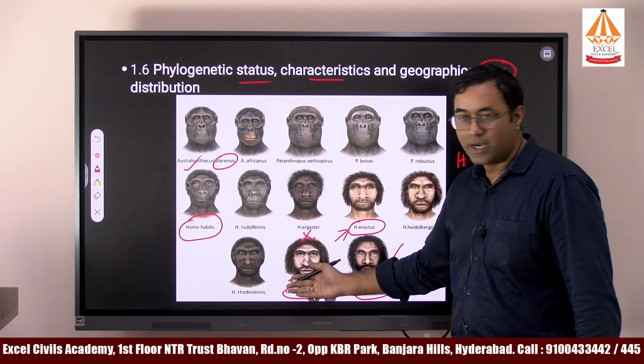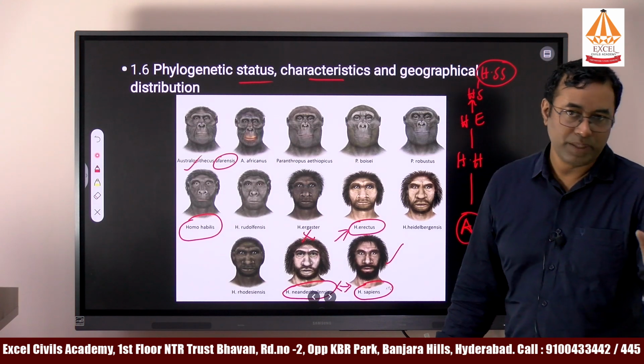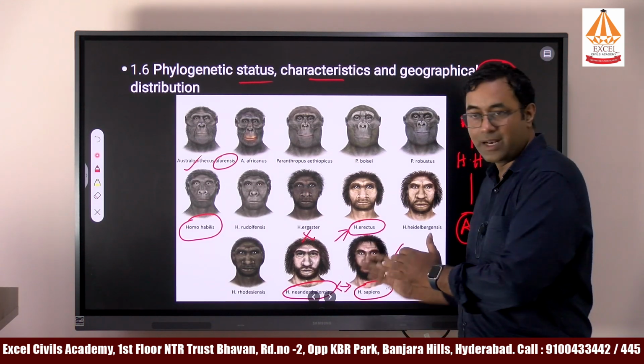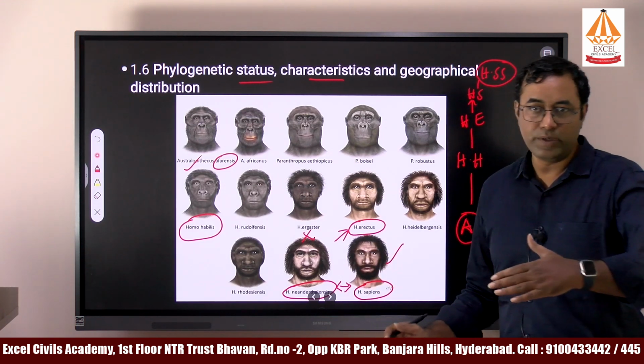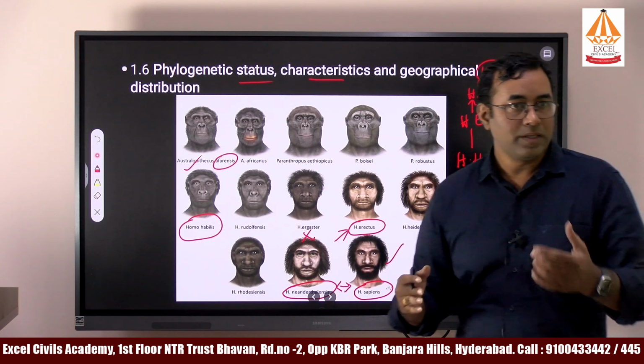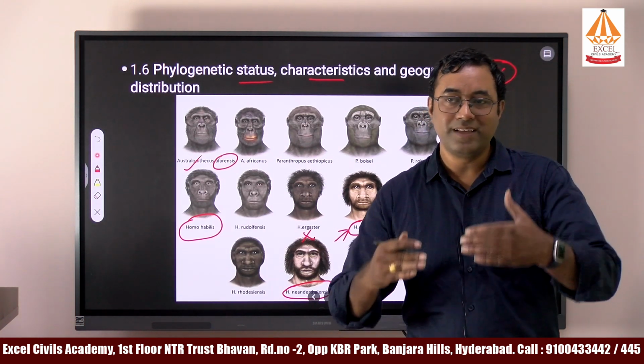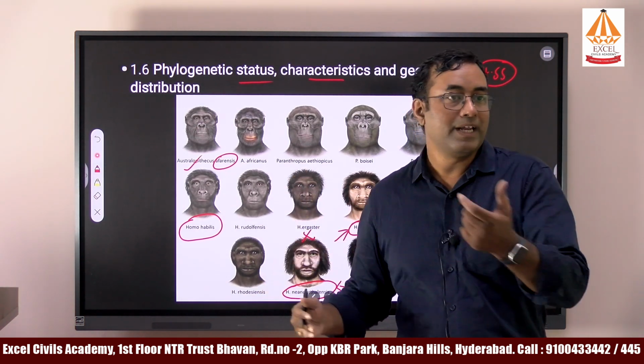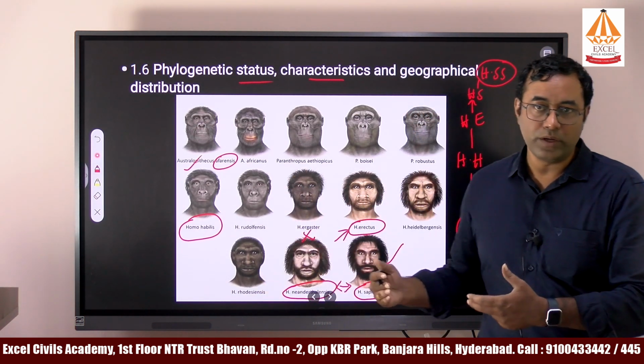Here, Neanderthals are considered to be one type of species, and Homo sapiens another kind of species. If there is a competition between them, Homo sapiens has prevailed, and the paleoanthropologists and archaeologists are finding out the reasons for the extinction of Neanderthals. So that is the research which is going on.